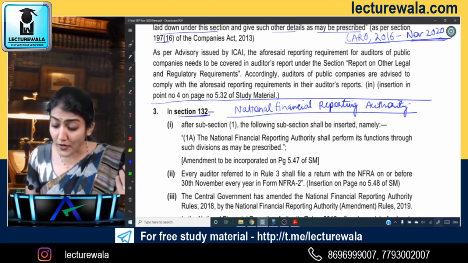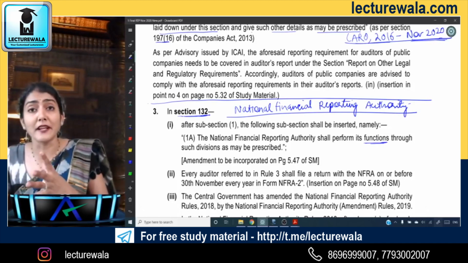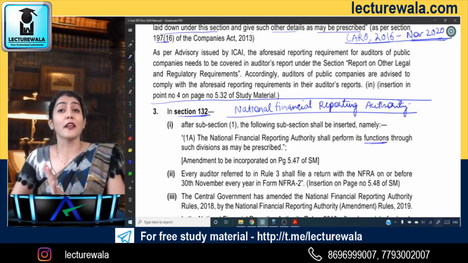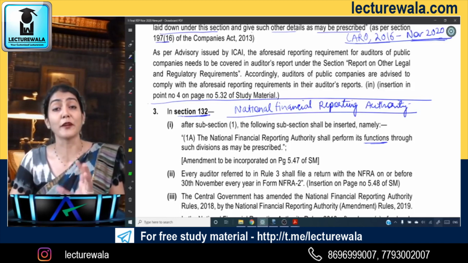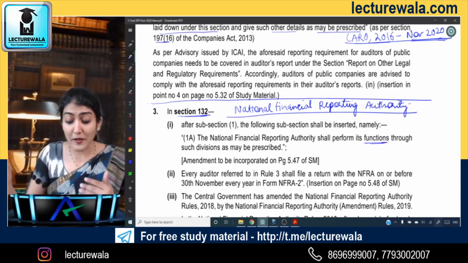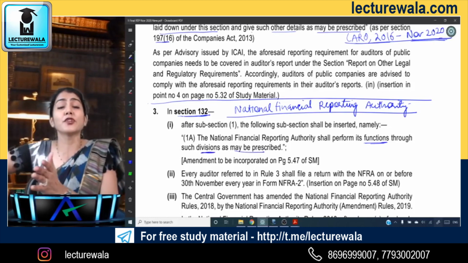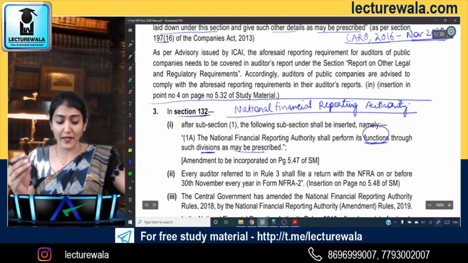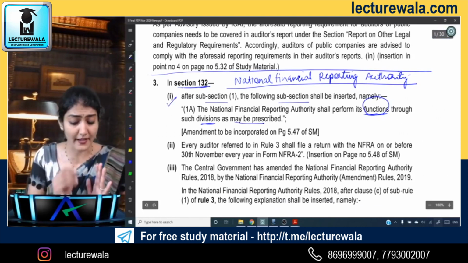Whatever functions are required to be performed by the NFRA, to make recommendations to the Central Government regarding accounting and auditing standards, to monitor and enforce compliance with accounting and auditing standards, to make measures for improvement, to monitor, all those functions of the NFRA would be performed by such divisions as may be prescribed. So it says a separate division of NFRA would be constituted through which it will perform its functions. That is one subsection which has been added regarding the NFRA.